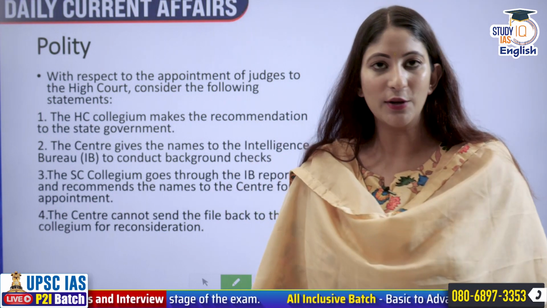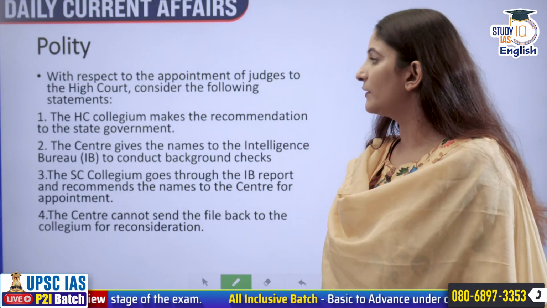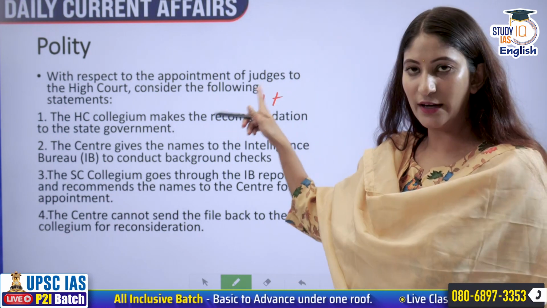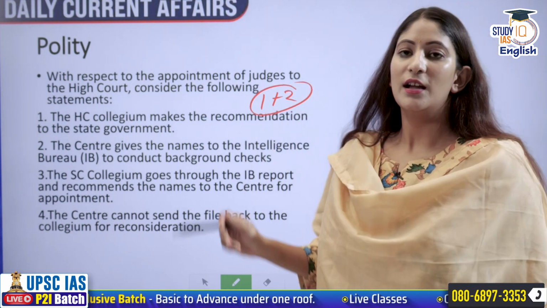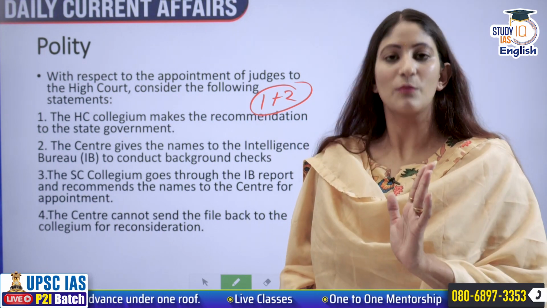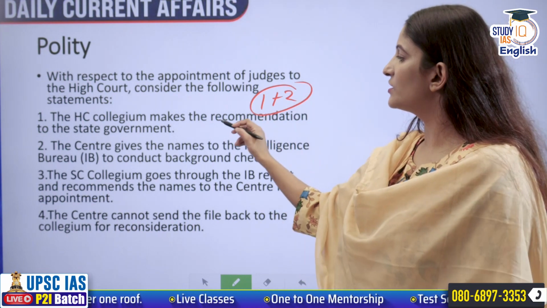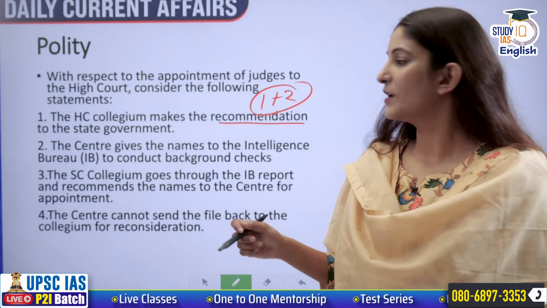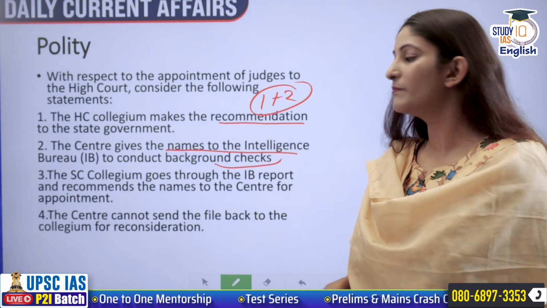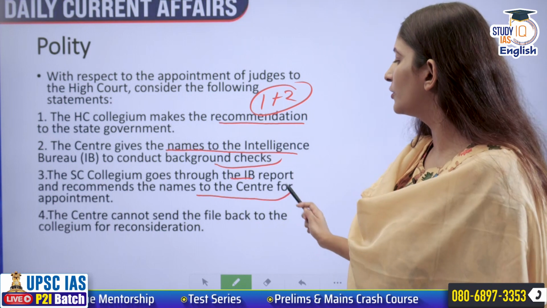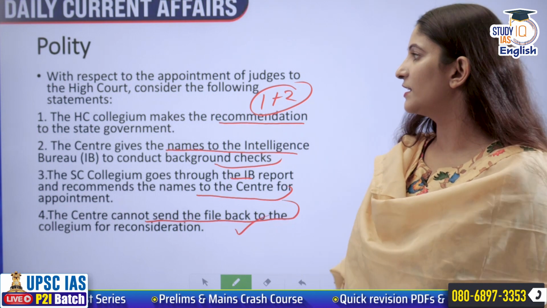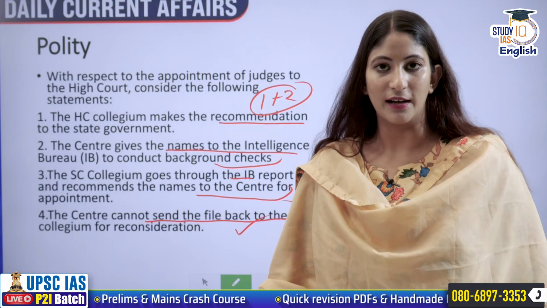With respect to the appointment of judges to the High Courts, consider the following statements. The HC Collegium, High Court Collegium, which consists of Chief Justice of the High Court and 2 other senior most judges. Supreme Court Collegium is 1 plus 4, Chief Justice and the 4 other senior most judges of the Supreme Court. HC Collegium makes the recommendation to the state government. The center gives the names to the Intelligence Bureau to conduct background checks. The SC Collegium goes through the IB report and recommends the name to the center for appointment, and the center cannot send the file back to the collegium for reconsideration. How many statements given above is or are correct?